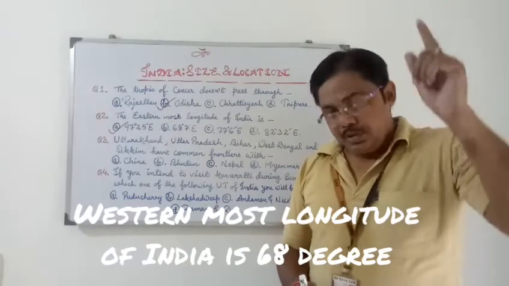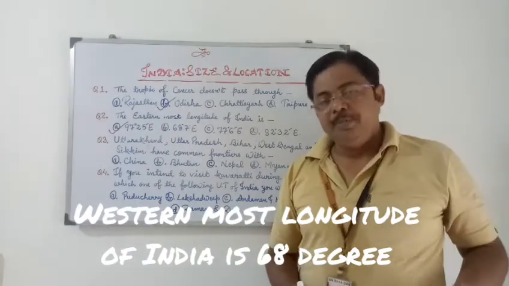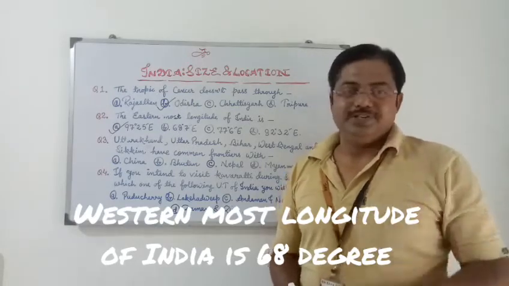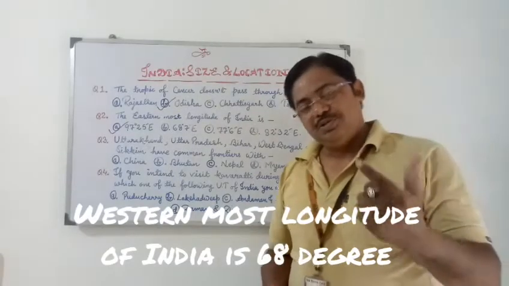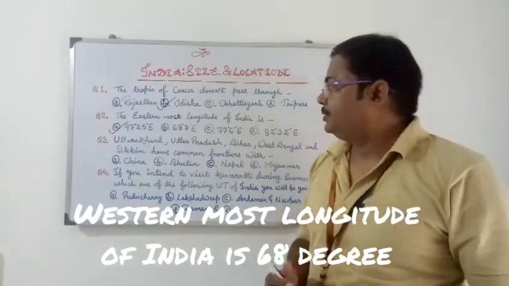The longitude touching Jamnagar is 68 degree 7 minute east. So these 2 points should also be remembered for further questions if asked.